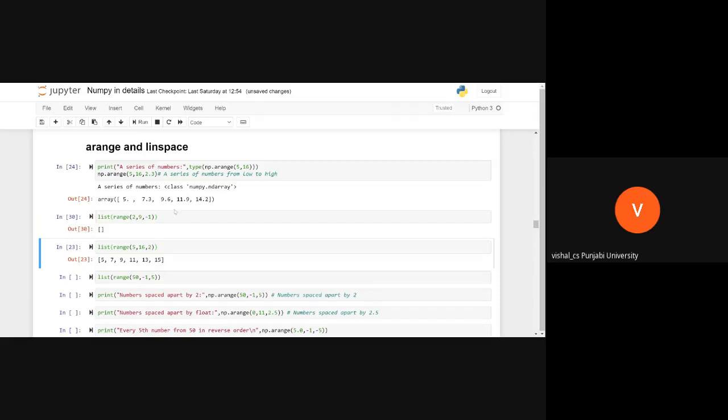Why is it giving me this? It should give what it should give. 2, 3, 4, 5, 6, 7, 8, 9. Okay, 2, -1. What is that? So if I put it like this, -1, and I will see the range. np.arange. I'll see what will happen.